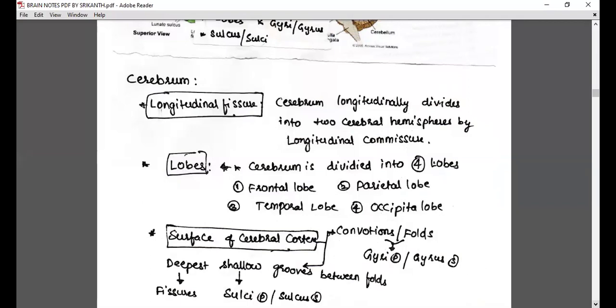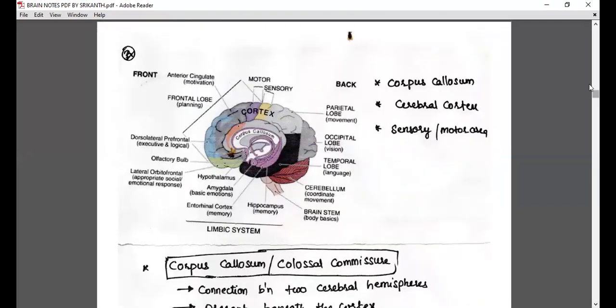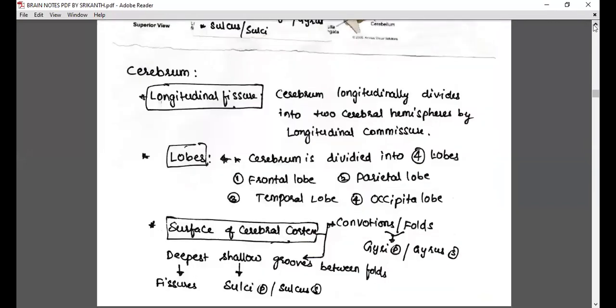So, the longitudinal fissure. Talking about the cerebrum, it is longitudinally divided into two cerebral hemispheres by the longitudinal fissure. And they're talking about the lobes of the cerebrum. The cerebrum is divided into frontal, parietal, temporal, and occipital lobes. Each cerebral hemisphere has these lobes.